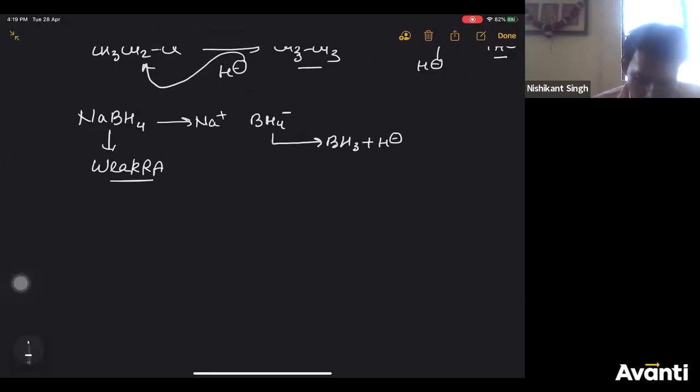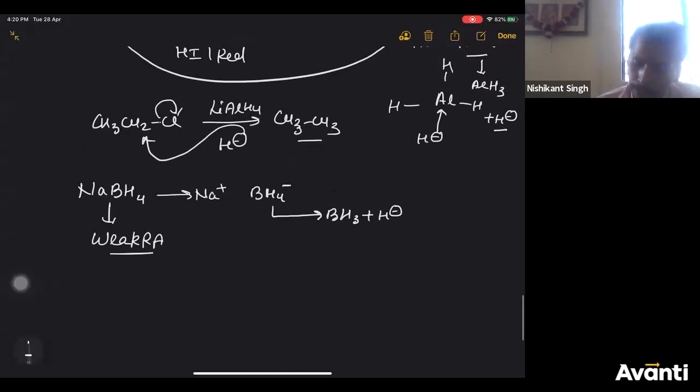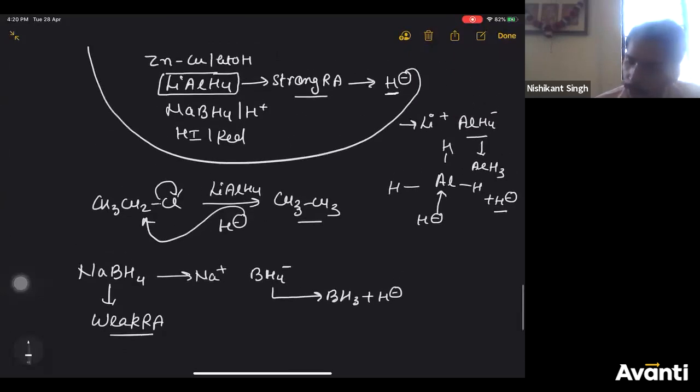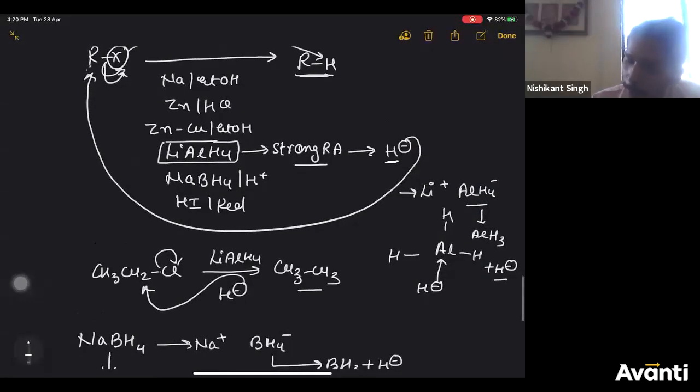It's a weak reducing agent. So that is the reason in LiAlH4, primary alkyl halide reacts easily, secondary also reacts easily, but tertiary alkyl halide gives alkene, right?